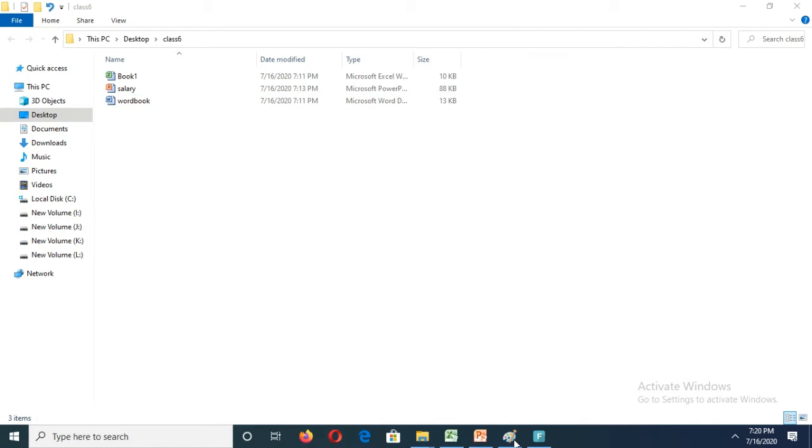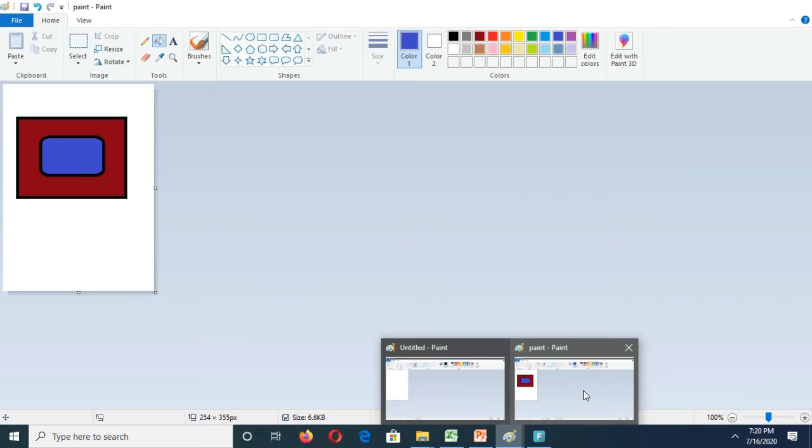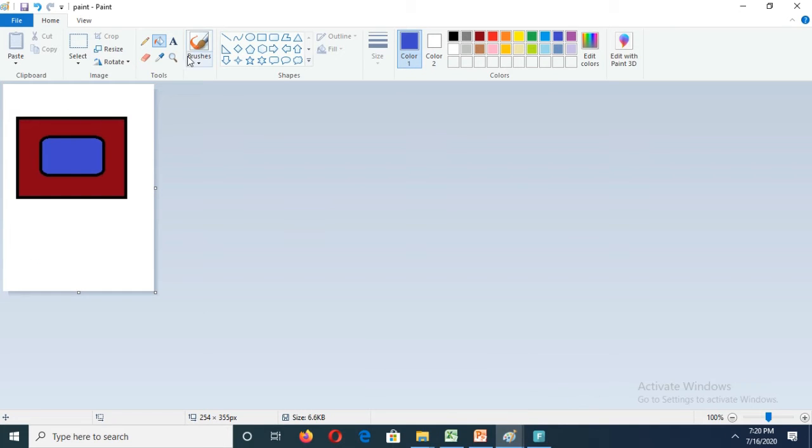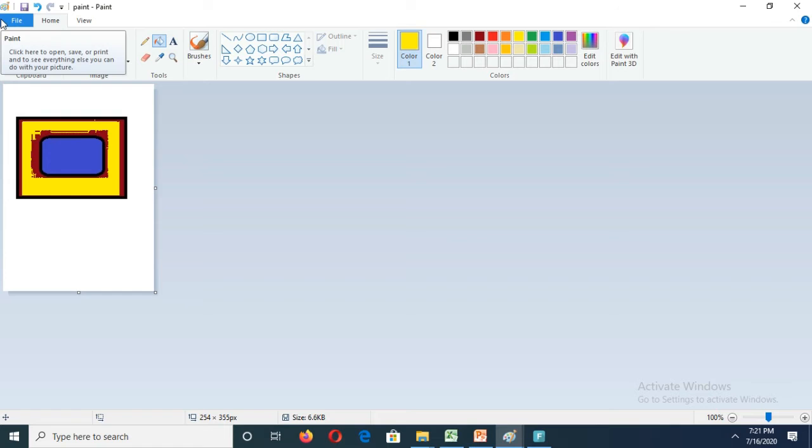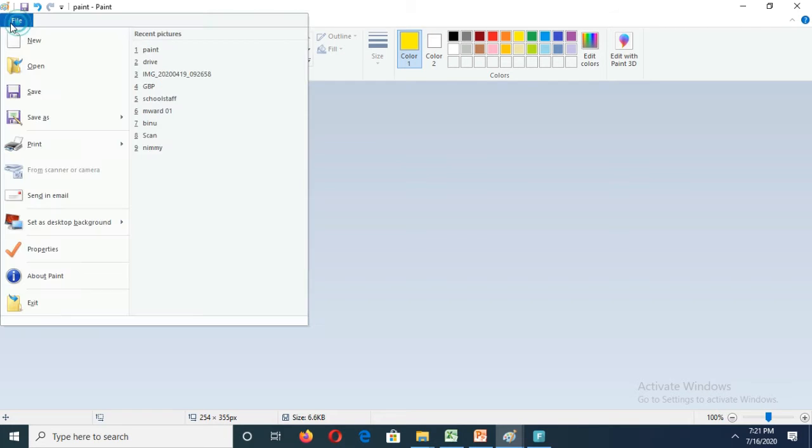First I will open Paint. I want to create a Paint file. I will do something here. I will give some paint, and we can do it like this. Okay. Afterwards, I want to save this file. Then you just click on File.